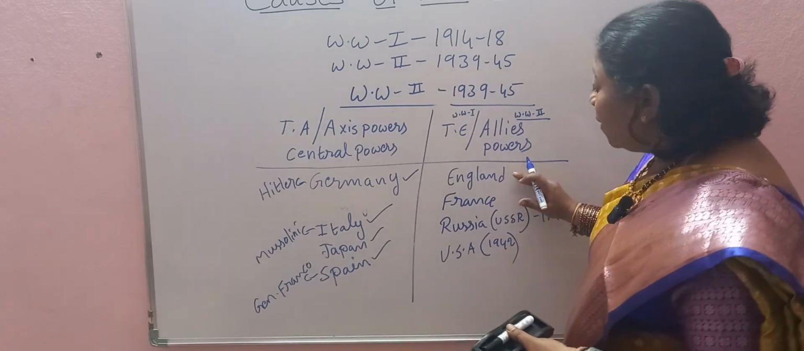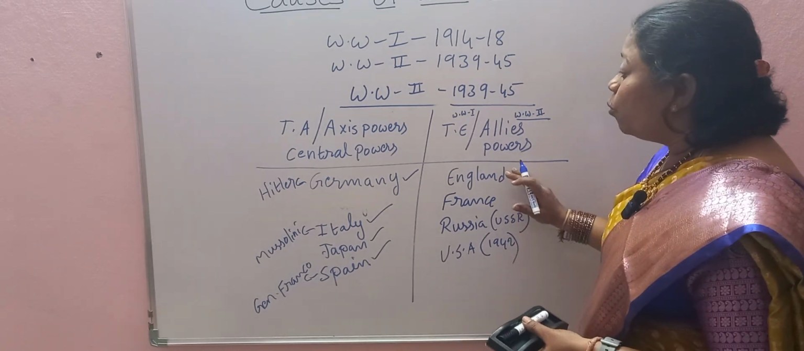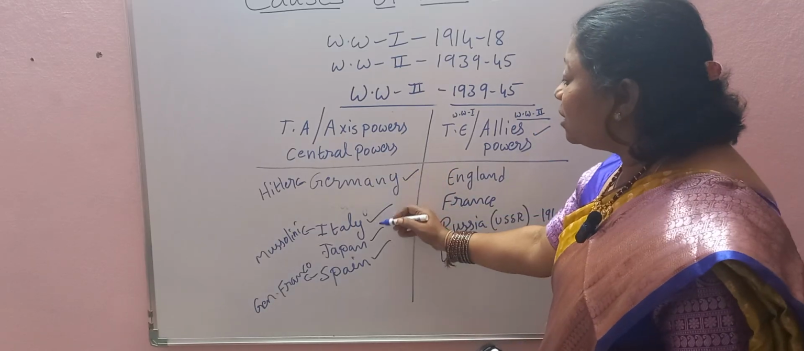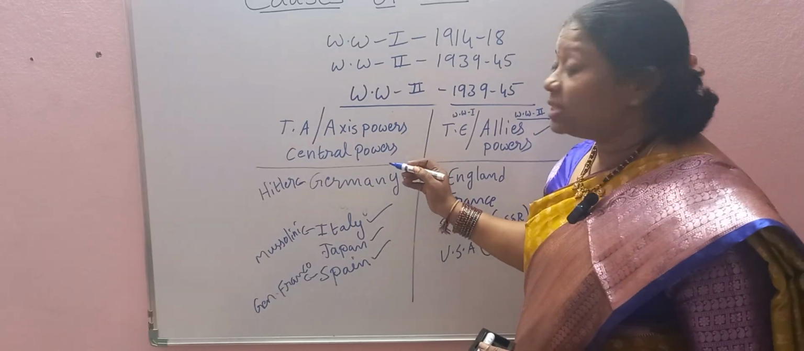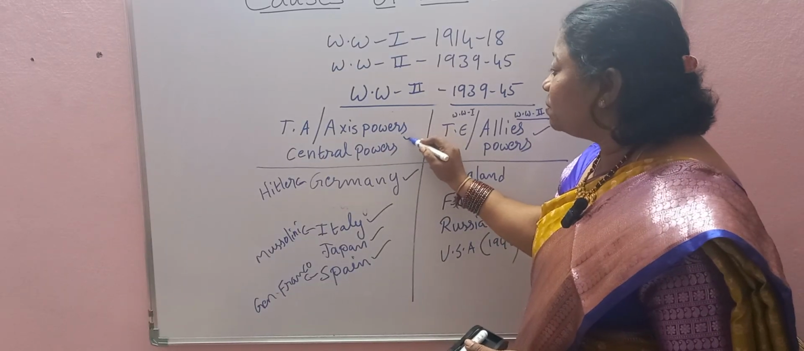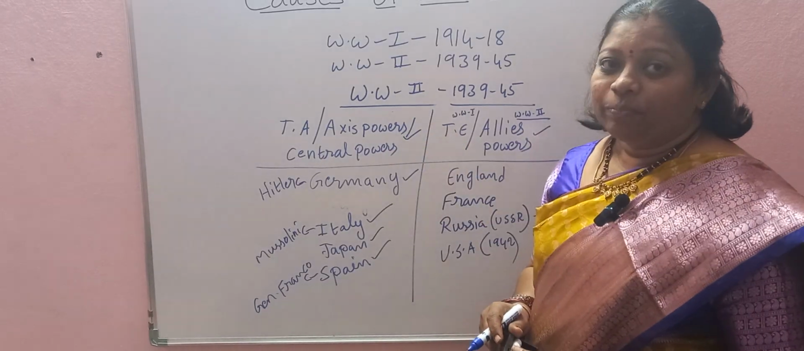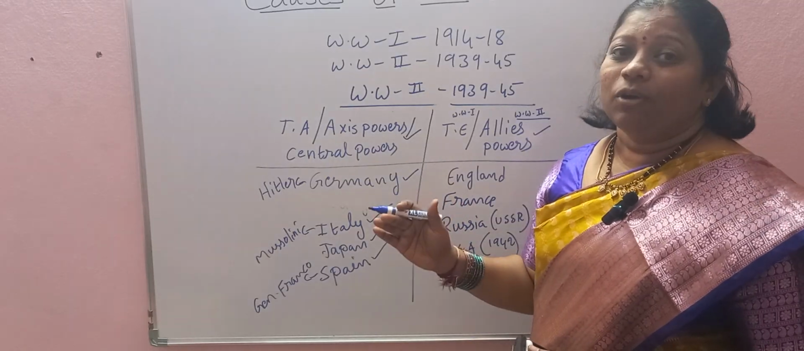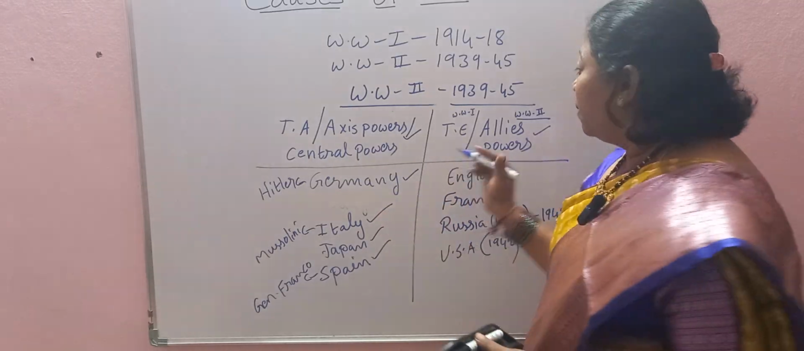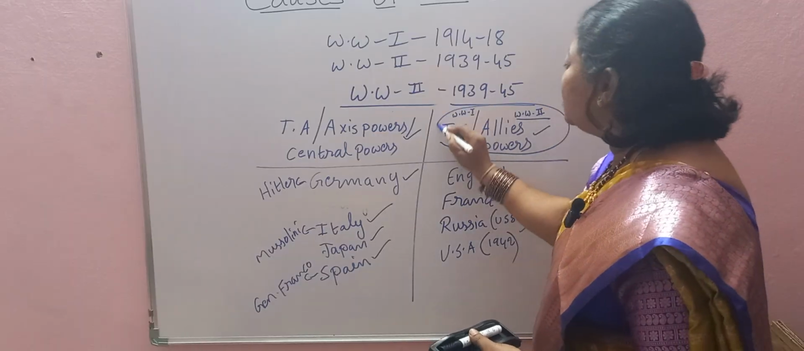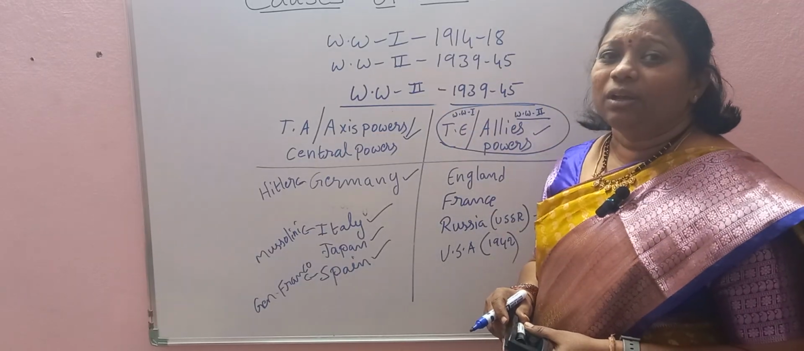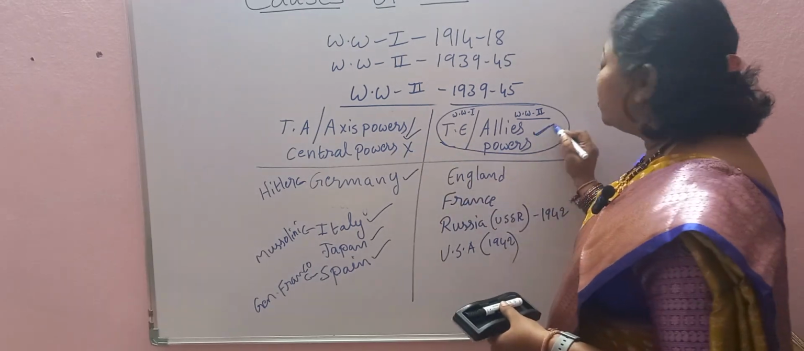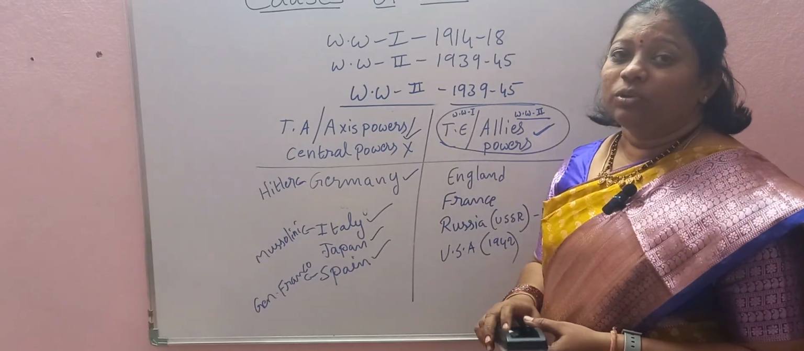So that means these are the major powers which fought the Second World War on behalf of the Allied powers, and these are the major powers which fought on behalf of the Axis powers or Central powers. And let me tell you one thing, children: in both World War I and World War II, the Triple Entente or Allied powers got victory, and these were the defeated powers and these were the victorious powers in both the world wars.